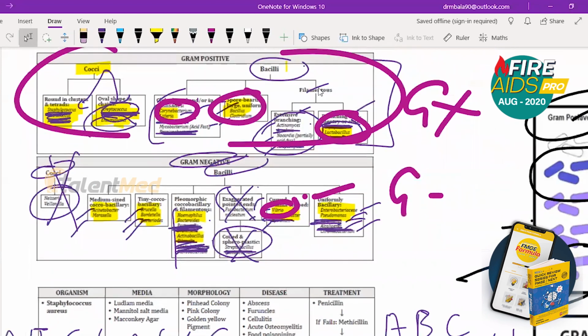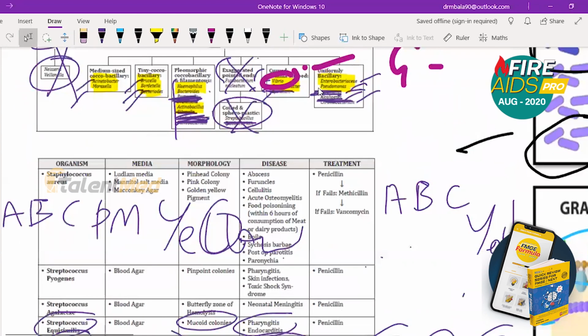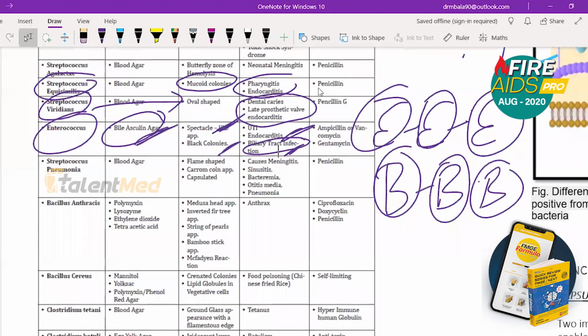Streptococcus pneumoniae. See, right now I'm making short mnemonics for you. So right now in the class itself, you must memorize the complete microbiology, no matter what. So Streptococcus pneumoniae, blood agar is used, flame-shaped, lancet-shaped appearance, capsulated appearance. It causes meningitis, sinusitis, bacteremia, otitis media, and pneumonia.